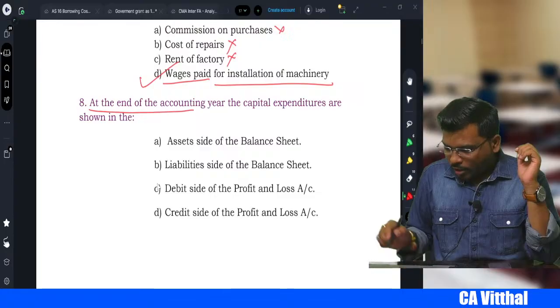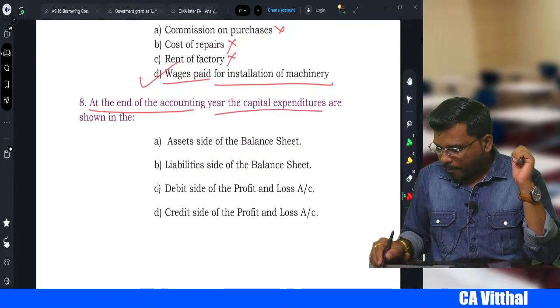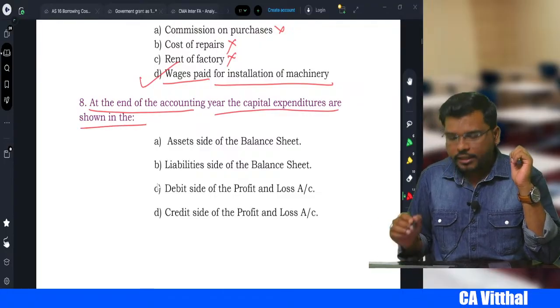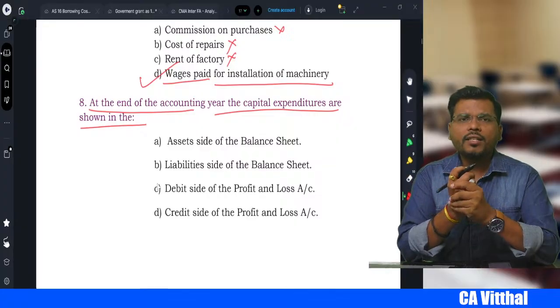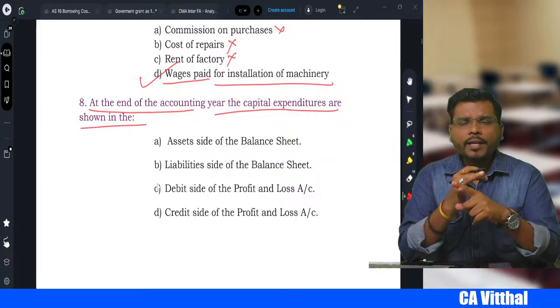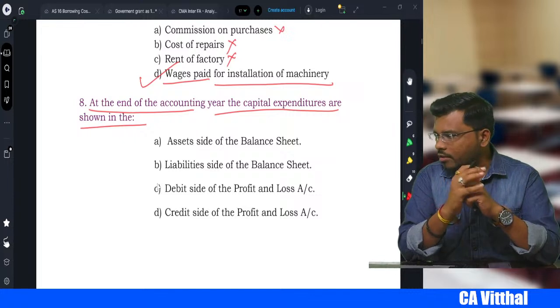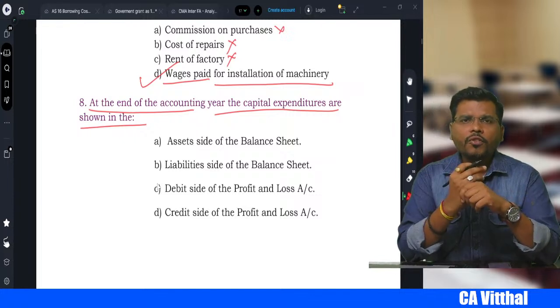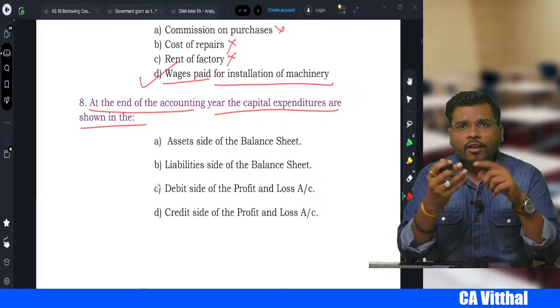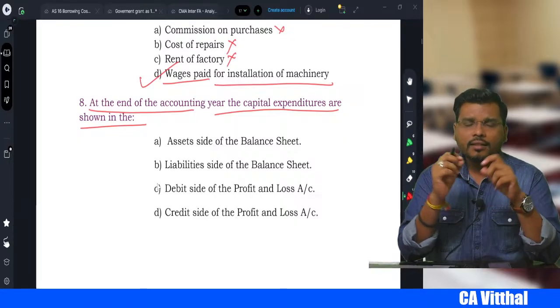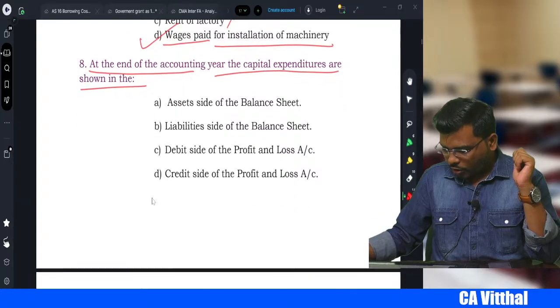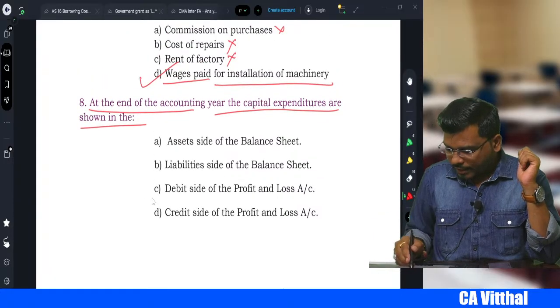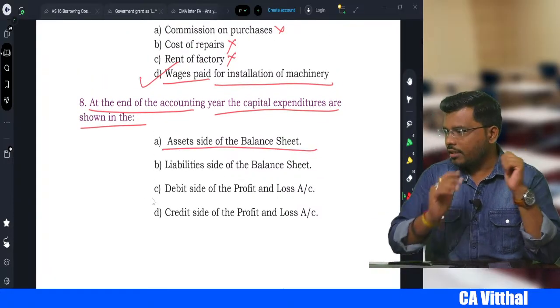At the end of the accounting year, the capital expenditure is shown in the, where do we show the capital expenditure, sir? Like revenue expense we show in the profit and loss account, right? Revenue expense we show in the profit and loss account. Capital expenditure will be shown on the asset side of the balance sheet. Yes, Nandini, very good.